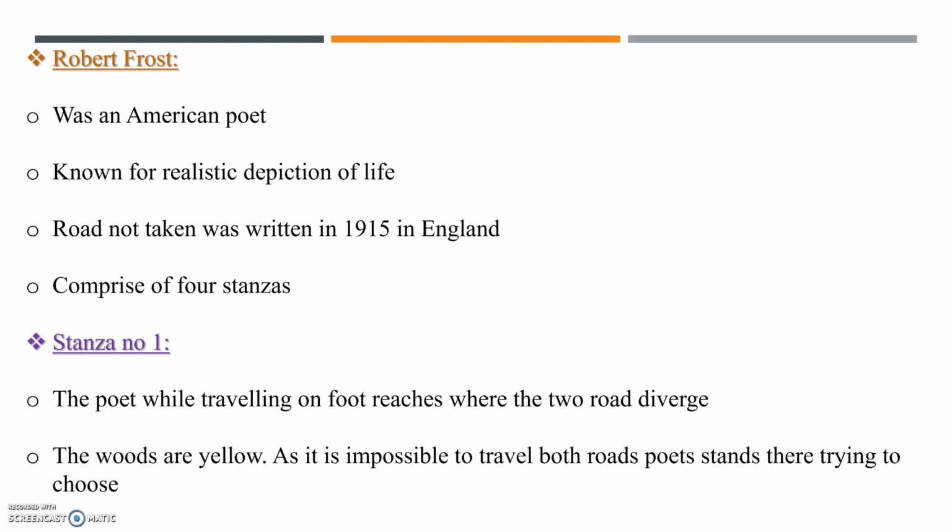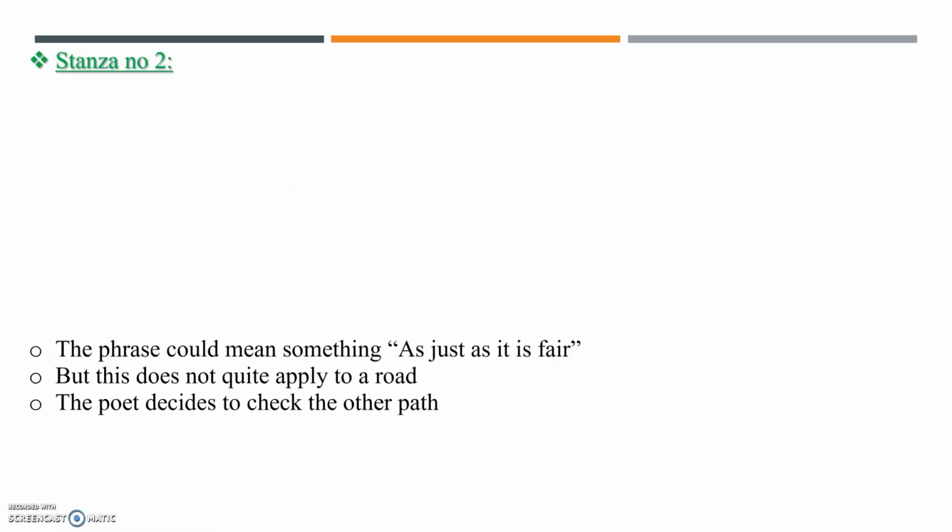As it is impossible to travel both the roads, the poet stands there trying to choose which path he is going to take. However, the poet wants to go down both paths and is thinking about it hard. He is staring down one road, trying to see where it goes. The small plants and greenery of the woods block his view. So let's move towards stanza number 2.